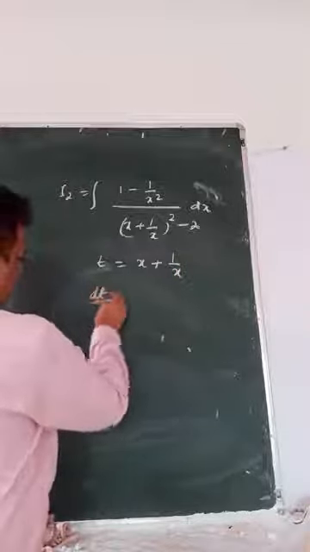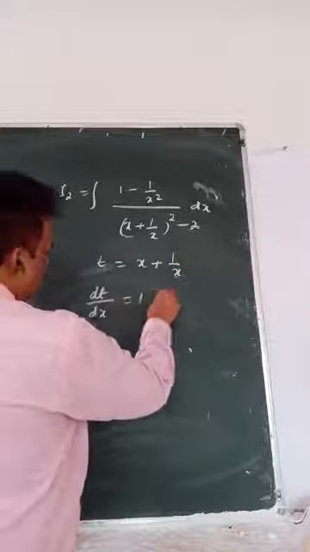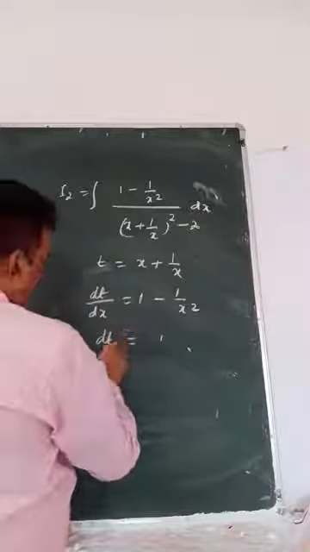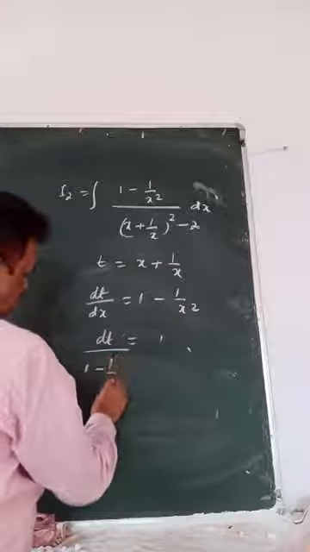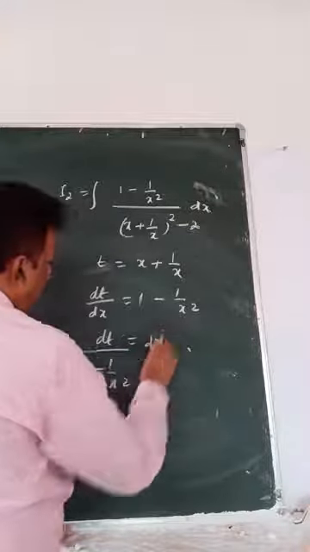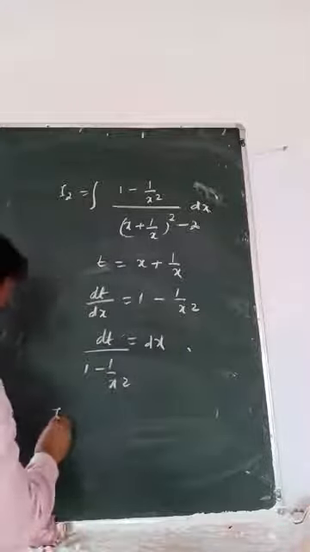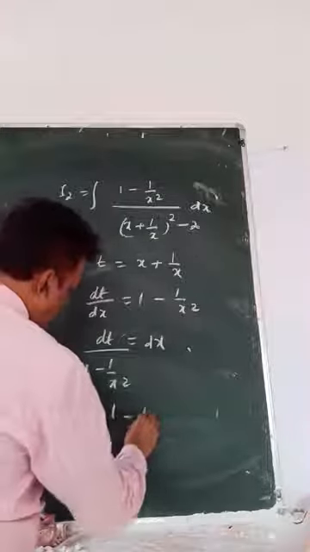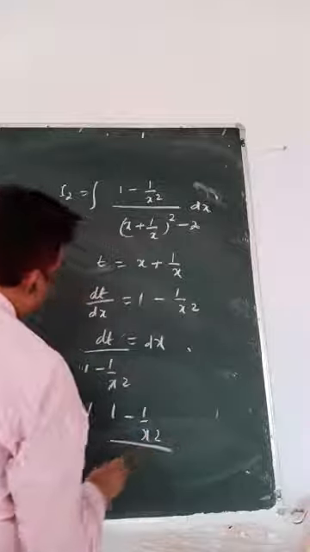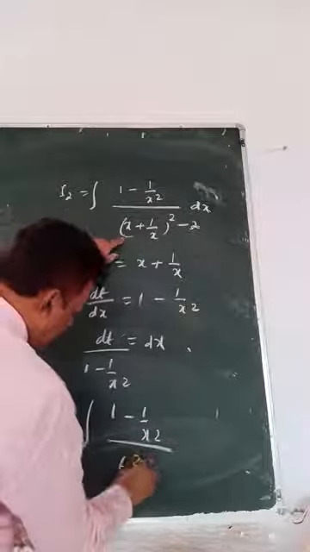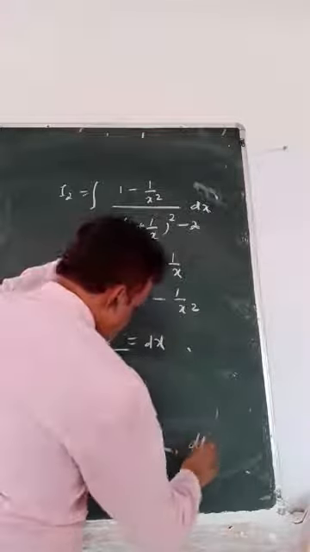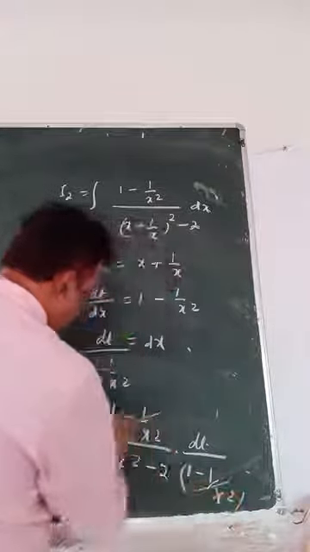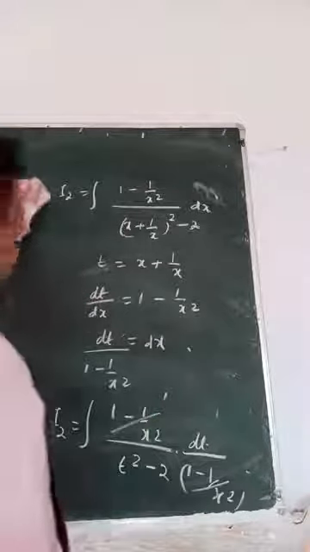What is dt by dx? 1 minus 1 by x square. So dt by (1 minus 1 by x square) equals dx. So I2 is (1 minus 1 by x square) by (t square minus 2) times dt by (1 minus 1 by x square). This gets cancelled.